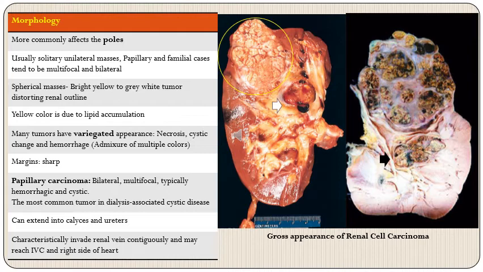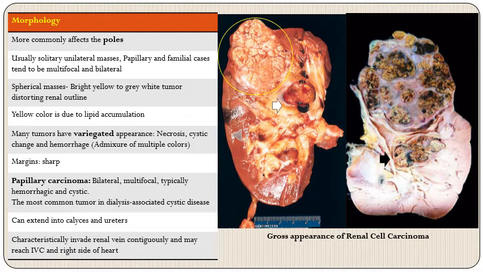The tumor on the left has a yellowish, lobulated appearance, whereas the tumor on the right has multiple nodules with a variegated appearance because of these black areas. These are areas of hemorrhage, and we can also appreciate some areas of necrosis.